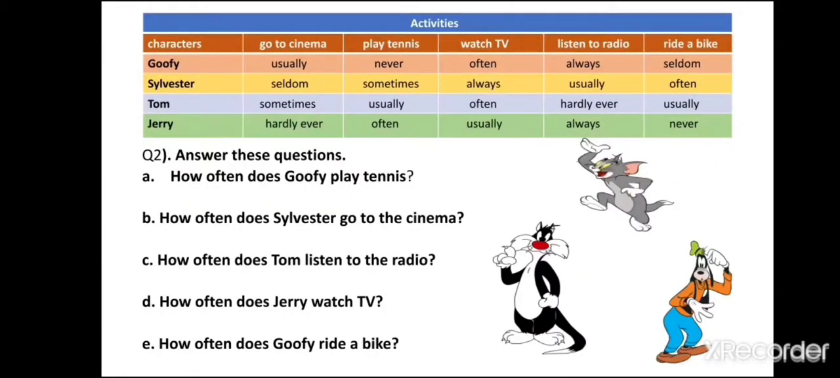Question number 2. Answer these questions. Here again the same table is given and you have to answer these questions using the table. How often does Goofy play tennis? If you see the peach colored row, you find that Goofy never plays tennis. B part. How often does Sylvester go to the cinema? If you see the yellow colored row, you find that Sylvester seldom goes to the cinema.